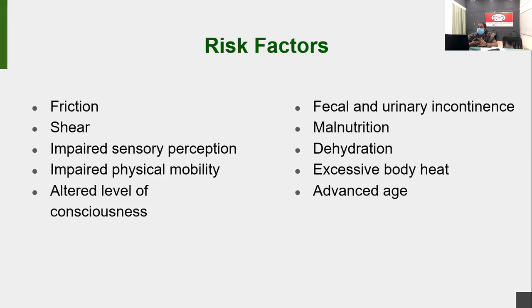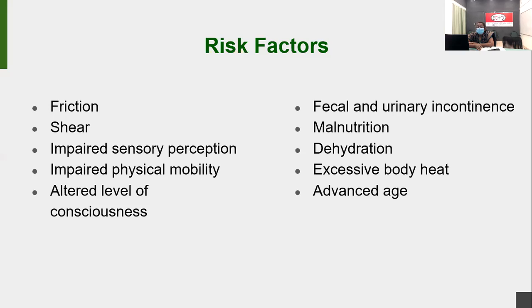And impaired sensory perception. We know that paraplegic patients are not able to sense the lower part of the body, so they may get pressure ulcers easily. That group of patients is one of the risk factors. Then impaired physical mobility, where they cannot move independently, altered level of consciousness, and fecal and urinary incontinence. I already said there are three major causes, and one of the causes is moisture. If there is fecal and urinary incontinence, there is a chance of moisture, and that can cause pressure ulcer.